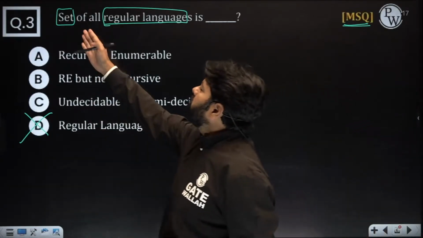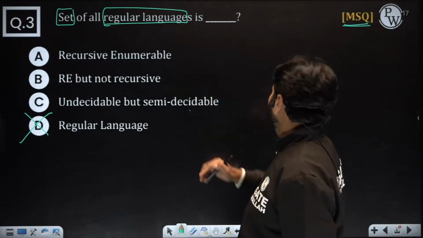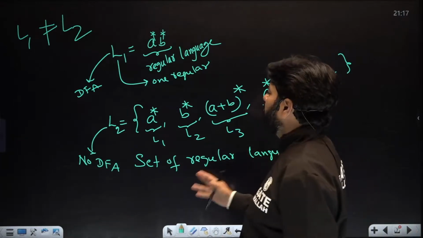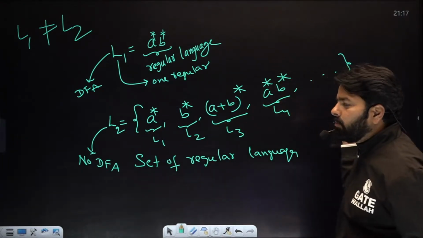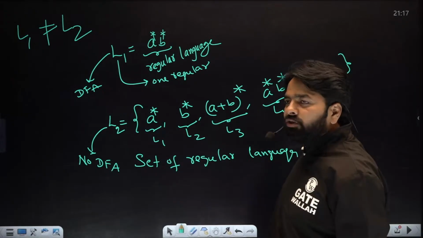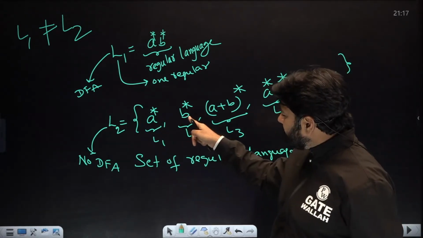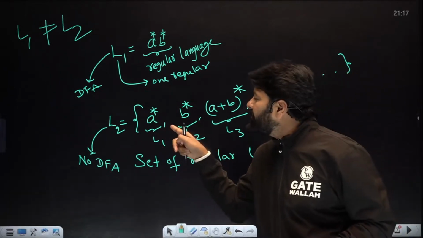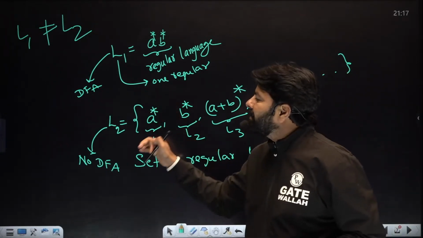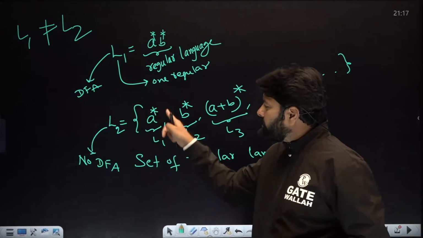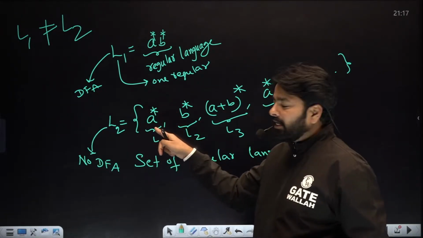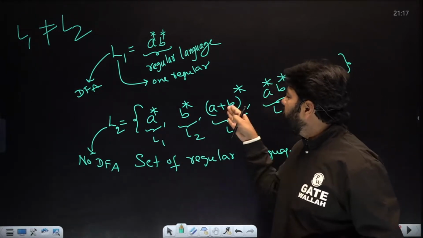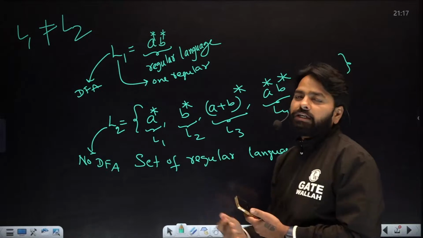Okay, now set of all regular languages. If you go to the previous one, this is a set of all regulars over A comma B. So do you have a Turing machine for this? For each regular you have a DFA. That means every input, every member, every string, every valid member has a logic.